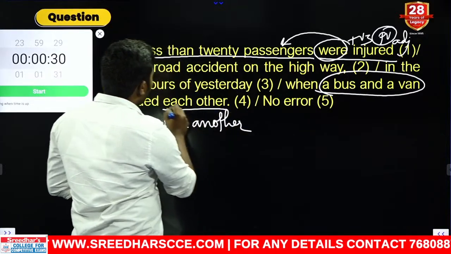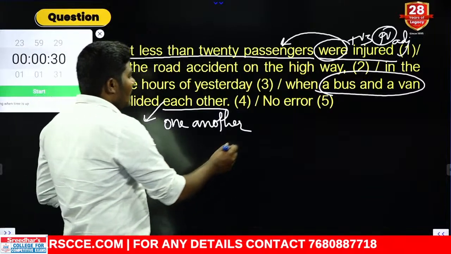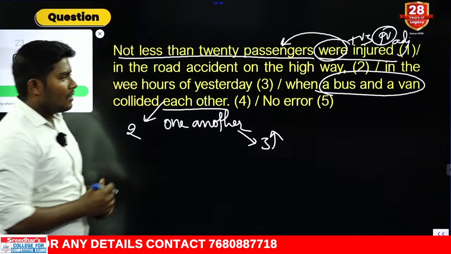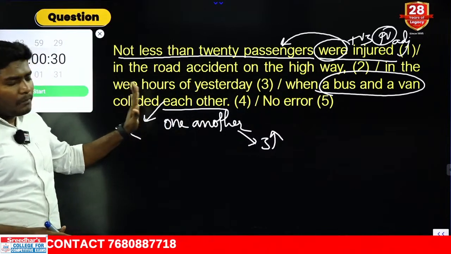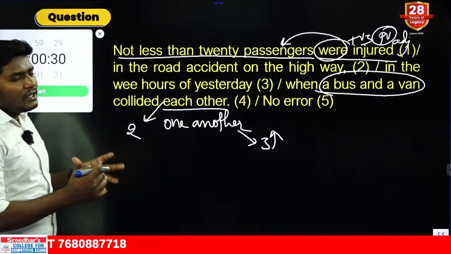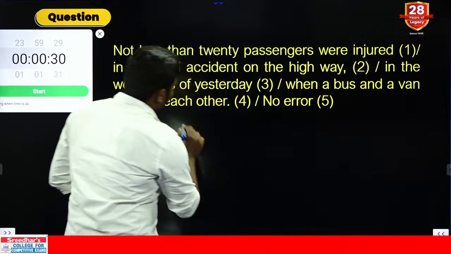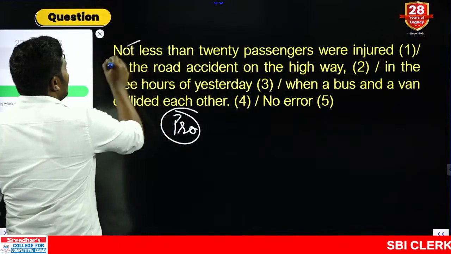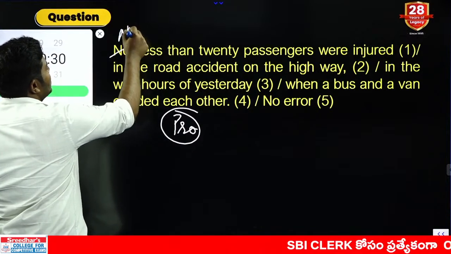"Each other" is used to refer to any two reciprocal relations, and "one another" is used to refer to three or more than three reciprocal relations. Since we are referring to only a bus and a van, we can use absolutely "each other." But still there is one important error in this. The error is based on the pronoun. The pronoun that we need in this statement is not the word "not." The pronoun that we need is nothing but